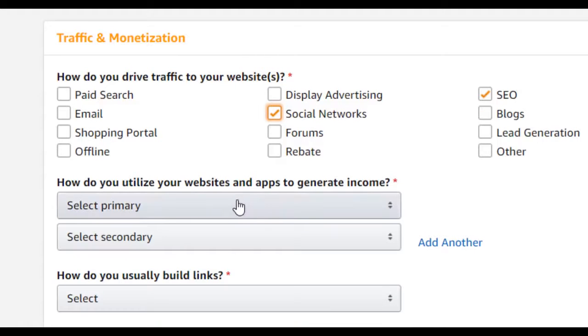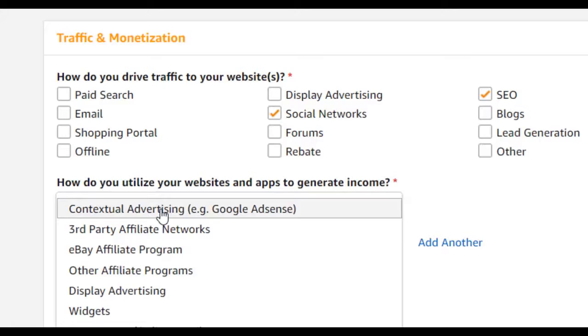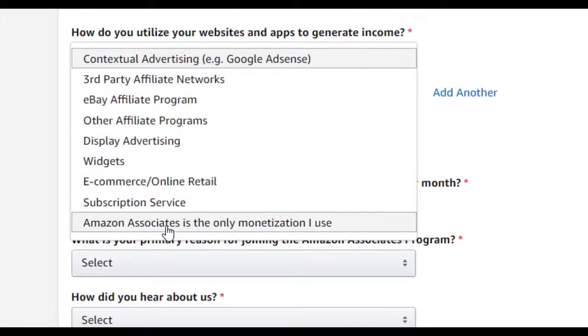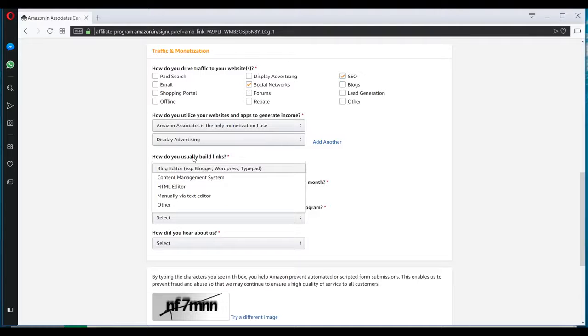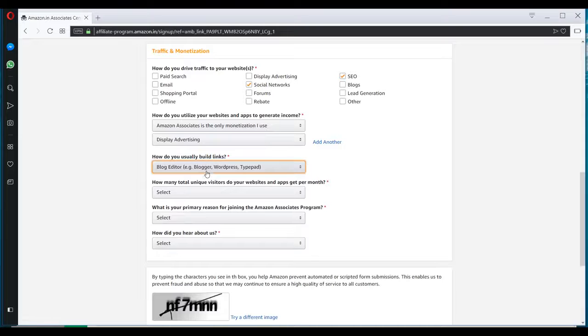How do you utilize your website and apps to generate income? So select your primary income source. You can select that Amazon Associate is the only monetization you'll be using. And for the secondary, you might be going for the display advertisements. Here they're talking about backlinks, how you will be building backlinks for your website. So here you can select blog editor because you'll be using WordPress.